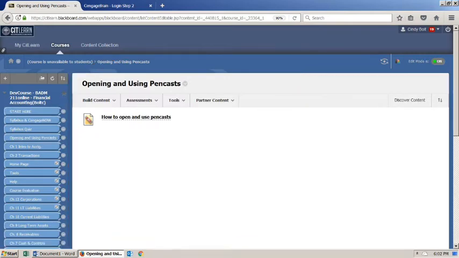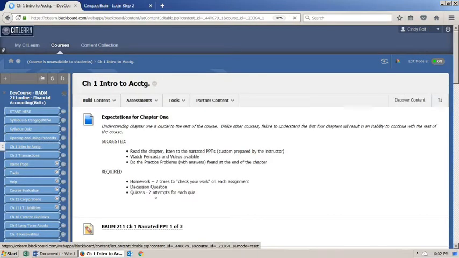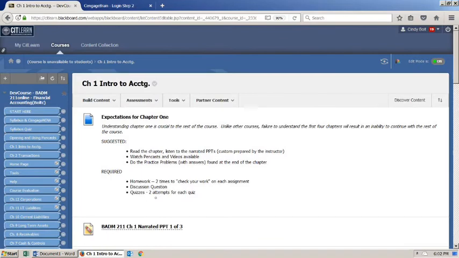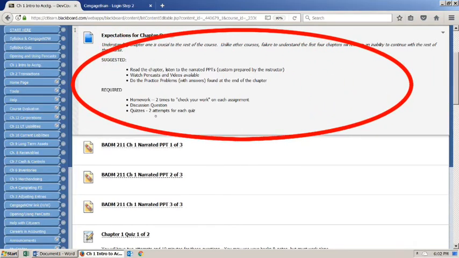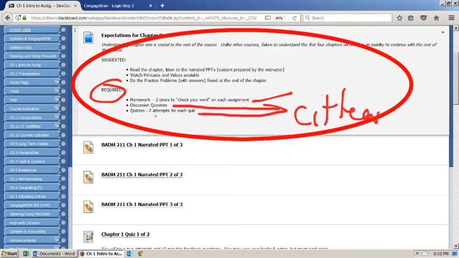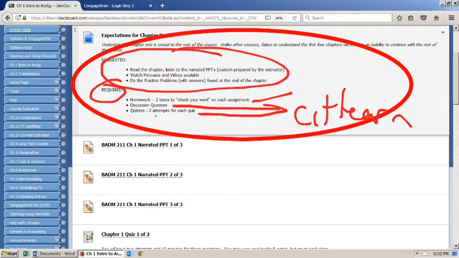So let's move along then and look at Chapter 1 and see what we've got available to help students to use Chapter 1. First, here's the expectations for Chapter 1. We have both suggested and required, so I'm sure everybody's going to immediately jump towards these required, and that is that you've got homework on Cengage Now, you have discussion questions and quizzes, and both of these are found on CitLearn. Suggested is best practices for studying for this area.